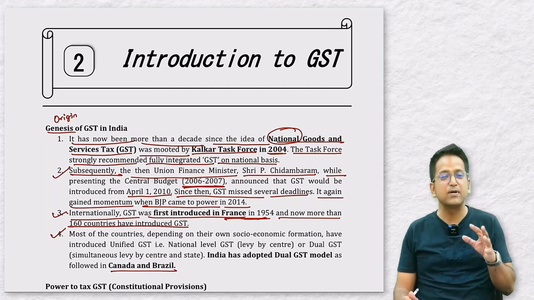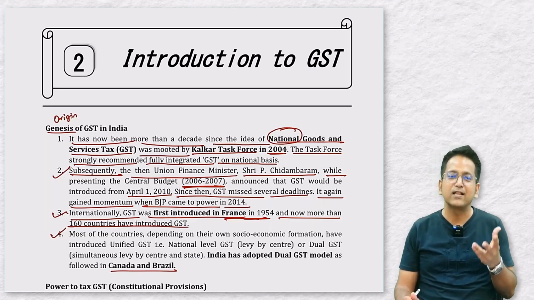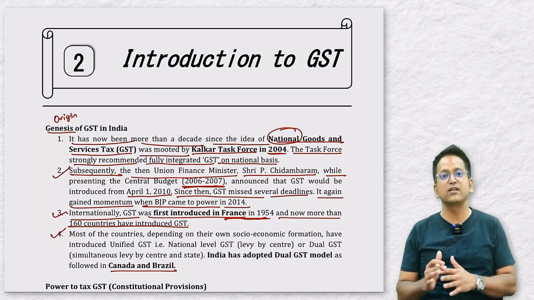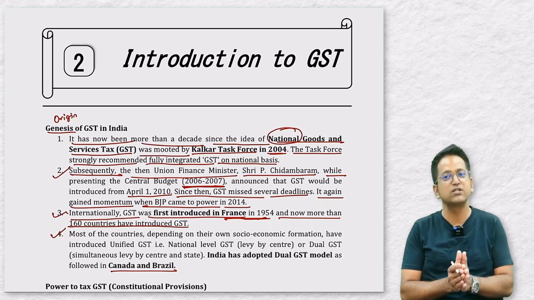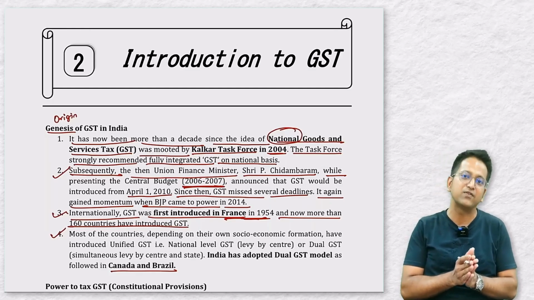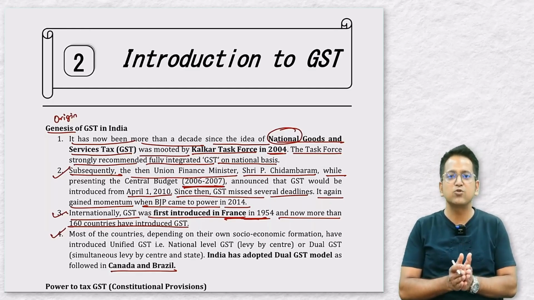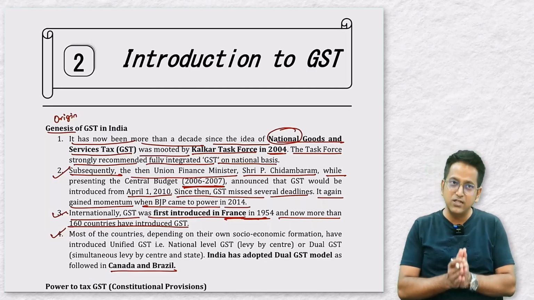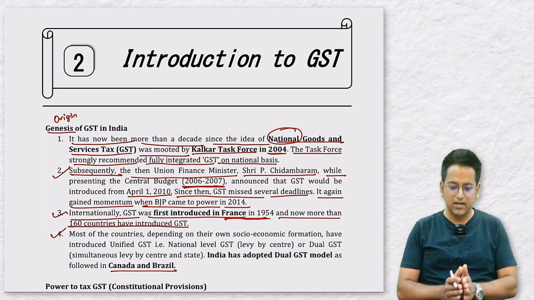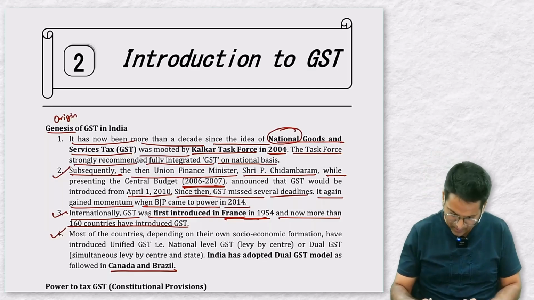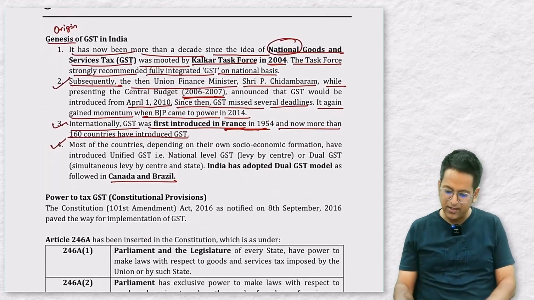You should do one thing. Remember all these things. We will also remember these historical facts. You might have some MCQ questions in your exam, so to answer those, you need to know about these things. Like GST was first introduced in France in 1954. National level GST is implemented in all of the countries. Only in 3 countries dual GST is implemented: Canada, Brazil and then India. Right? Moving on to